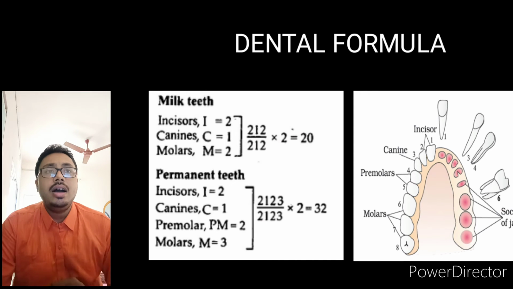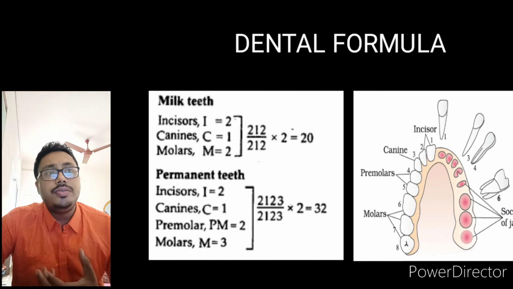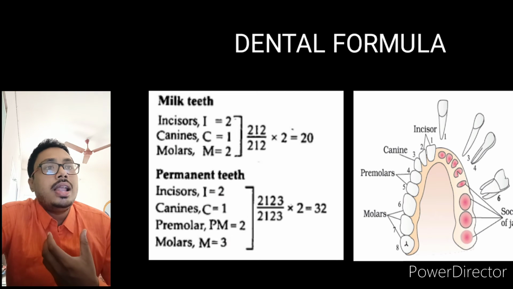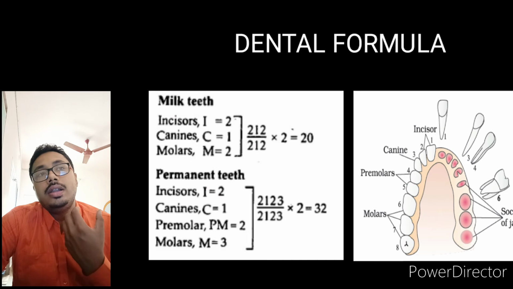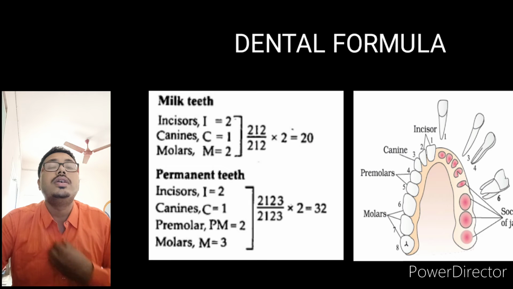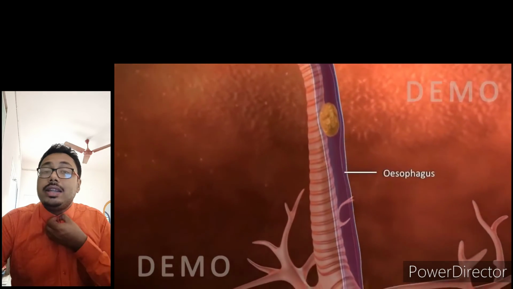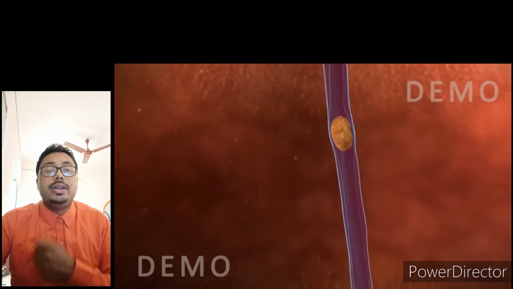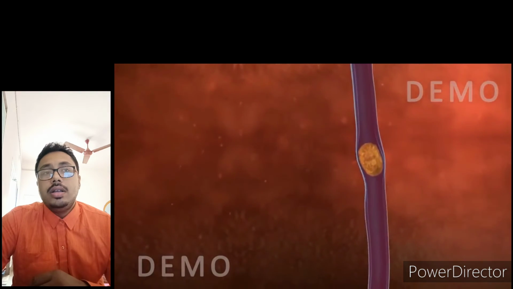Now the tongue. What is a tongue? The tongue is a muscular organ which helps to taste and mix the food with saliva. Where the food gets mixed with the saliva, it helps to soften the food. It helps to make the bolus, where the food comes into the esophagus and moves to the stomach with the help of a movement known as peristaltic movement. I will discuss it later. First of all, I will talk about the tongue.